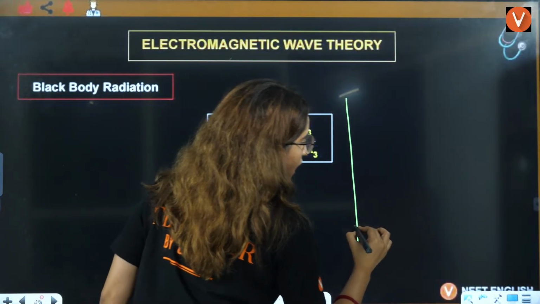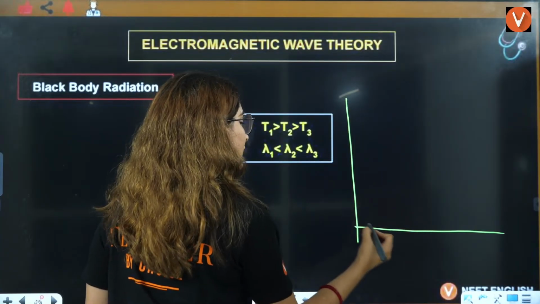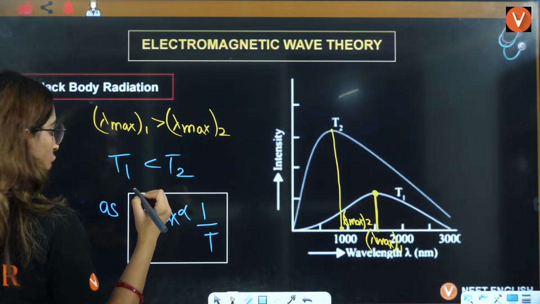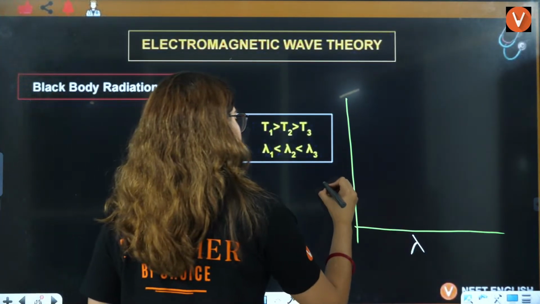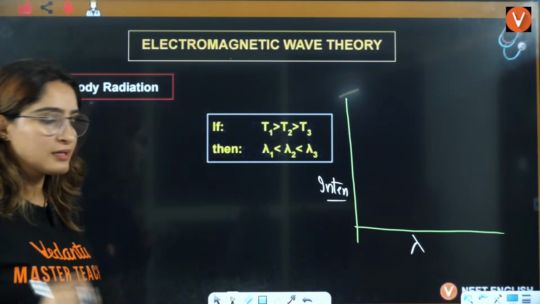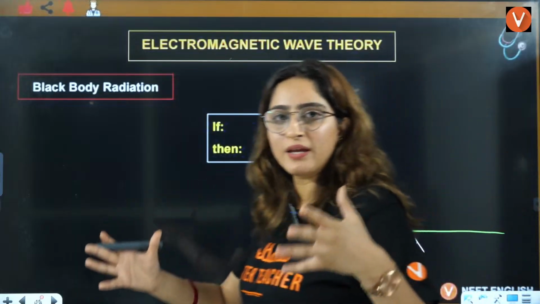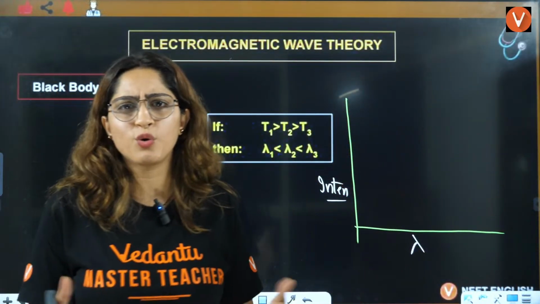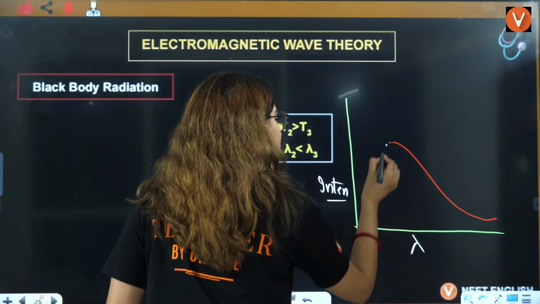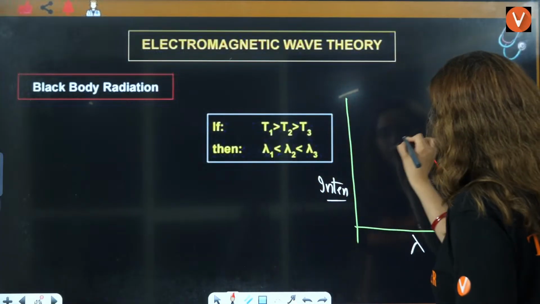This was the graph, right? This was the graph between lambda and intensity. This was the graph, okay? Now, scientists were doing some experiments. They were like, okay, we are getting this kind of graph. The graph is something like this, okay? This kind of graph they were getting, right?